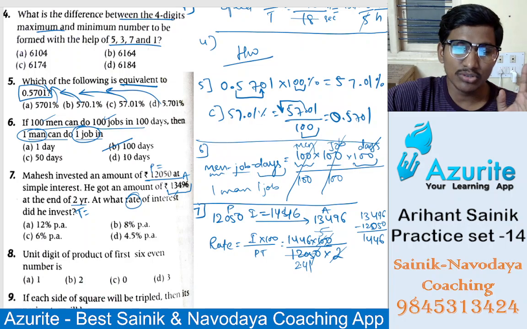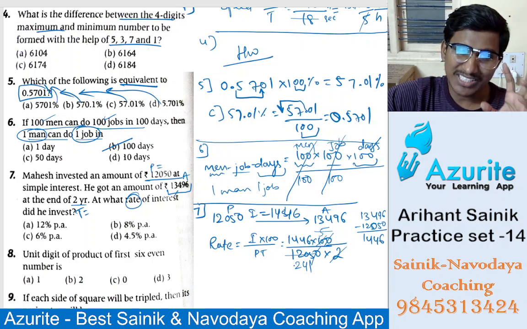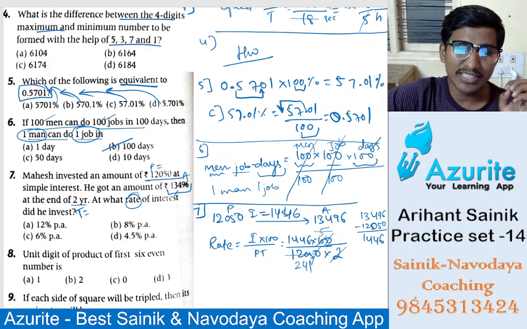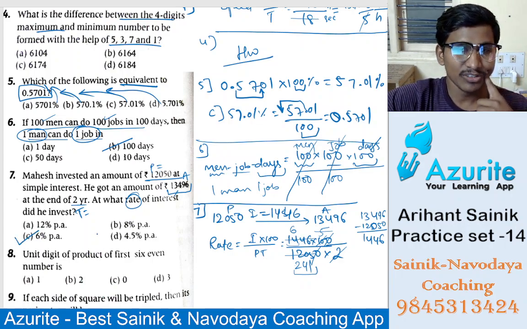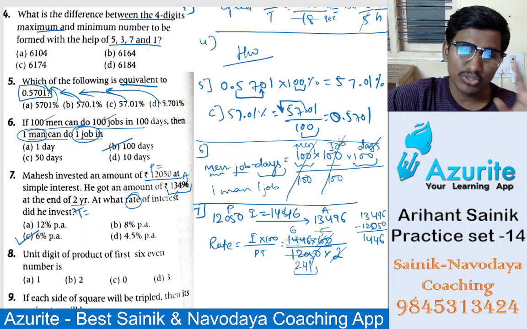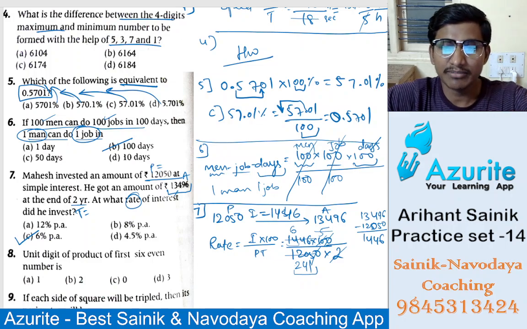Now 241 how many times? Nearly 2 6s will come. 2 6s are 12, 2 7s are 14, which is more, so we cannot get 2 7s. So the answer is 6, which means option C. Got it?